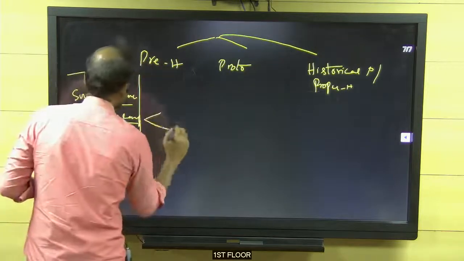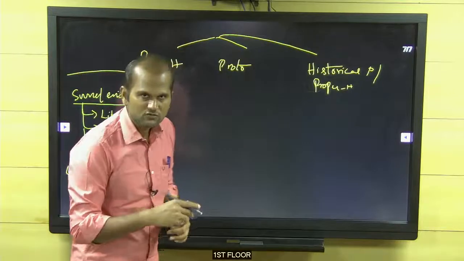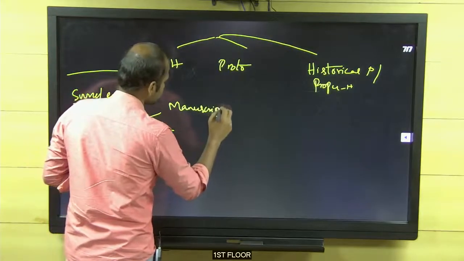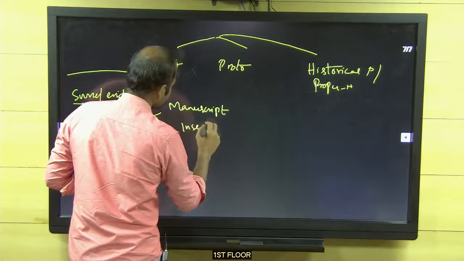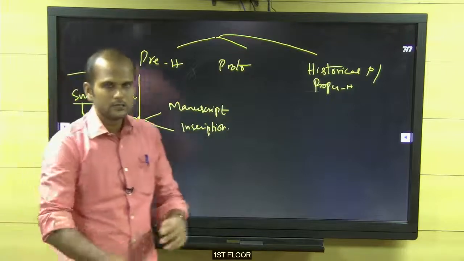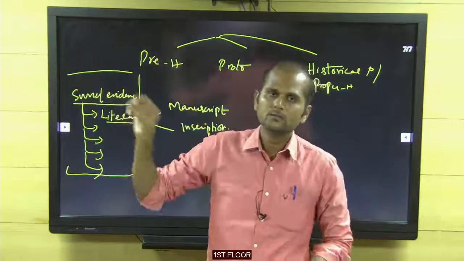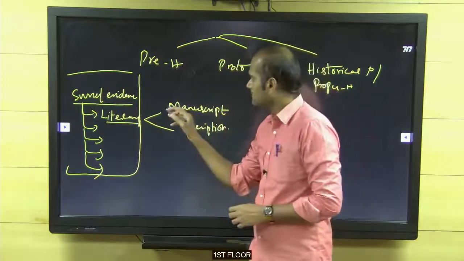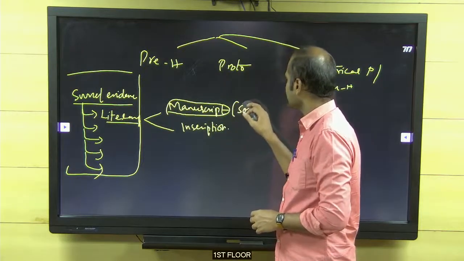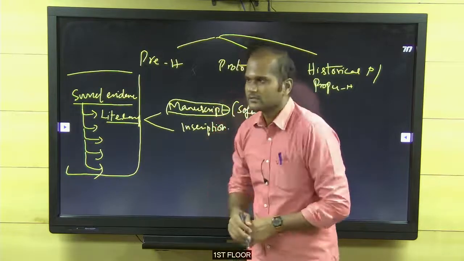Such literary sources are of two kinds. Note it. One is manuscripts, another is inscription. These are all keywords, please. What is the difference between manuscript and inscription? Both were written down. If the writings were done on soft base, soft material, note it down, writings done on soft material are called manuscripts.